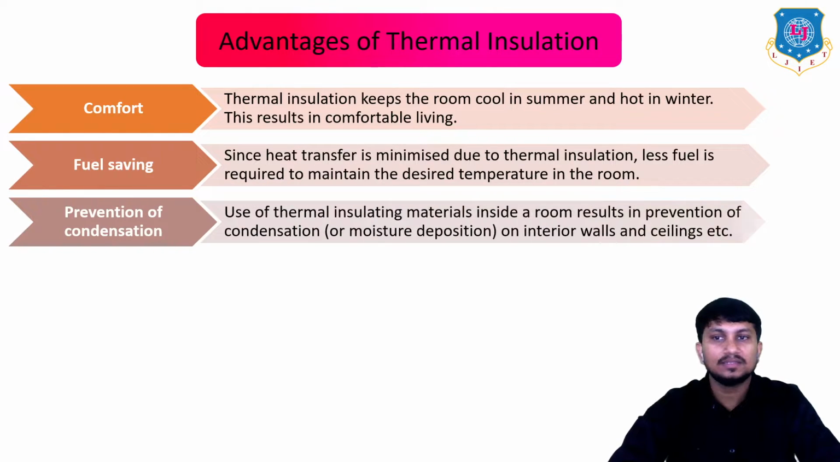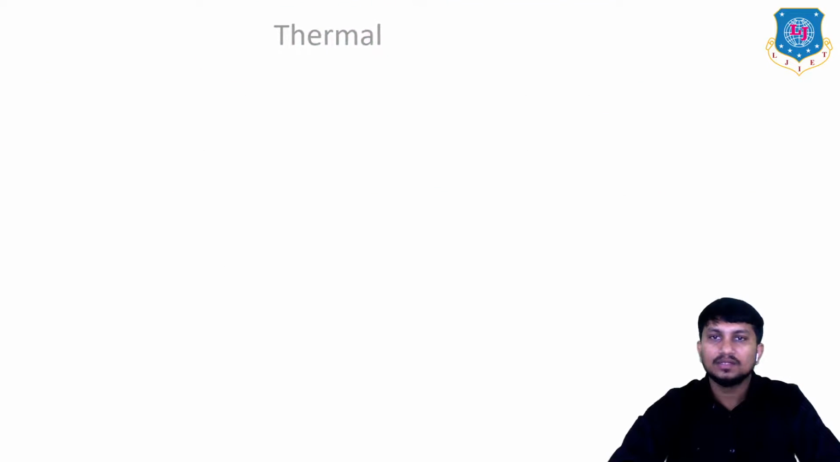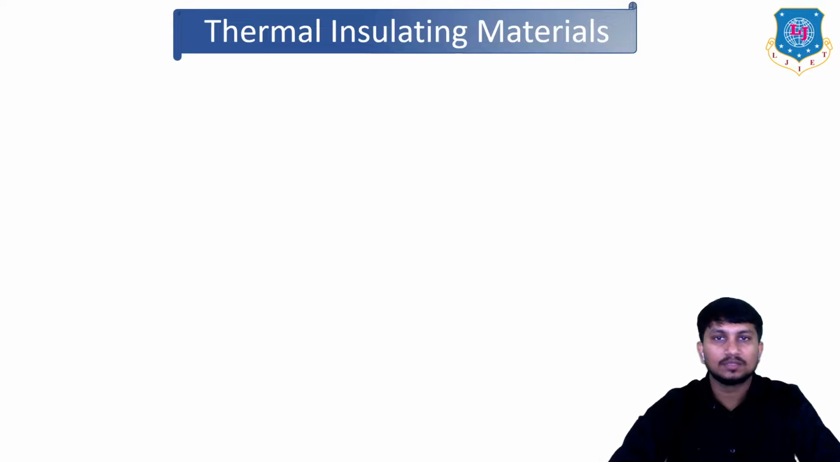Next, prevention of condensation. Use of thermal insulating materials inside a room results in prevention of condensation, or moisture deposition, on interior walls and ceilings. In this way, the durability of the materials inside the building can be increased. Next is prevention of freezing and heat loss. By using thermal insulating materials, you can easily prevent the freezing of water taps in extreme winter and heat loss in the case of a hot water system. So these are the various advantages of thermal insulation.